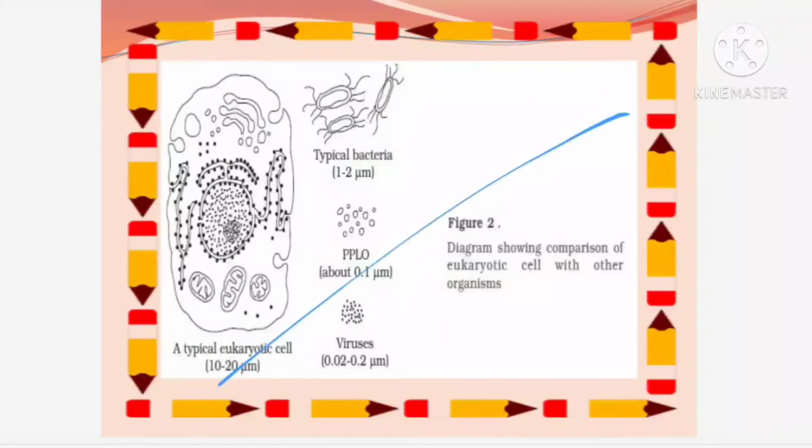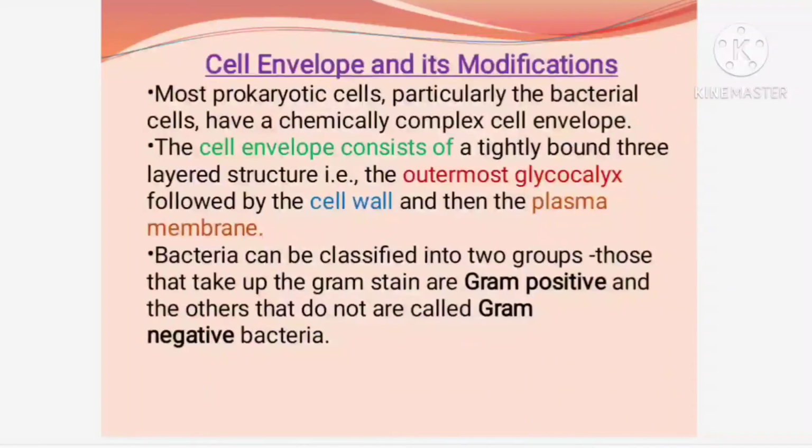Before that we will move on to the cell envelope and its modifications. So prokaryotic cells have different coverings. Okay, so three coverings are present. How many coverings are present?